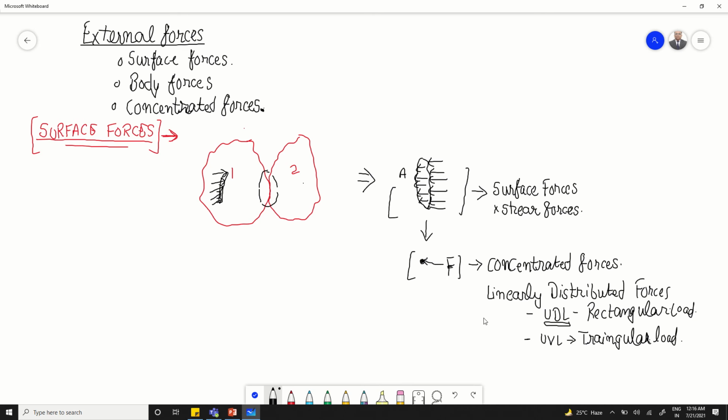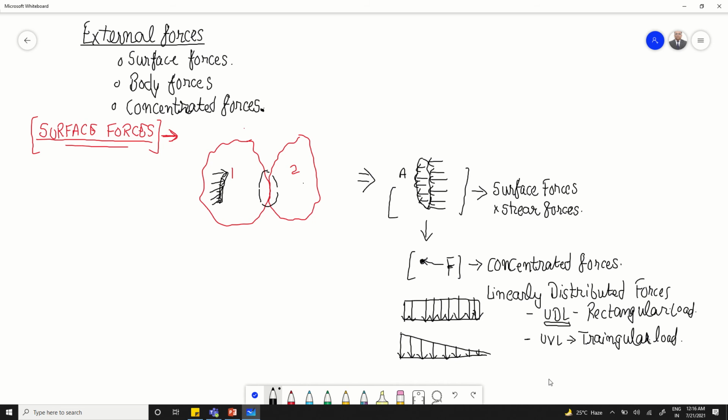On the diagram, the UDL looks somewhat like this. It has a constant magnitude at every point. Now the triangular load looks somewhat like this. It has a certain magnitude, and this magnitude decreases in equal proportion throughout the length of the line element considered.